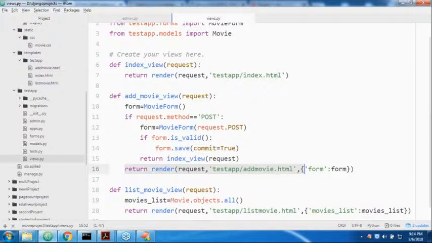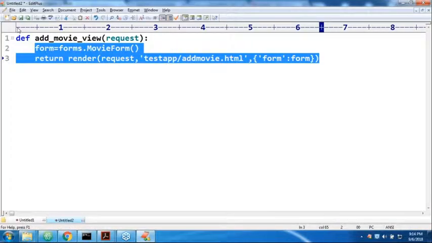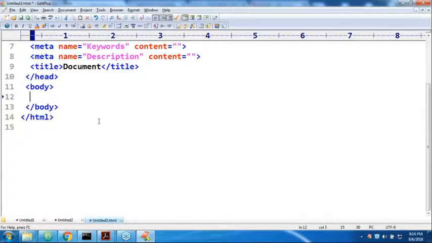Please guide, what is the code I require to write in add_movie.html? Anyone, can you please tell? Yes, very simple. I'm going to take a form tag. Next, method equals post. Like this we have to take.